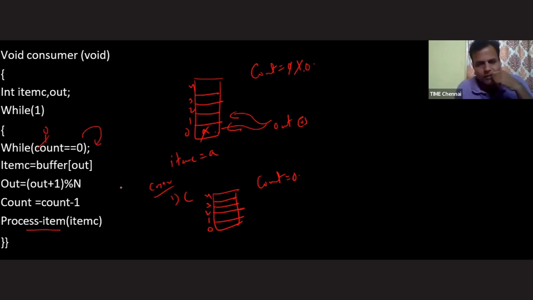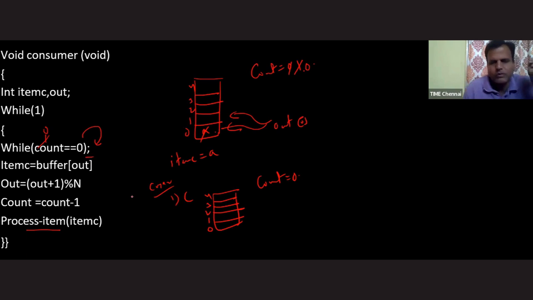Sir, we have one doubt. Most of the time students ask: whenever the while condition is true, we execute the next statement, and whenever it is false, we come out of the loop. But here you are taking it vice versa. Whenever the condition is true, you are saying it is busy waiting. What is the meaning of this?